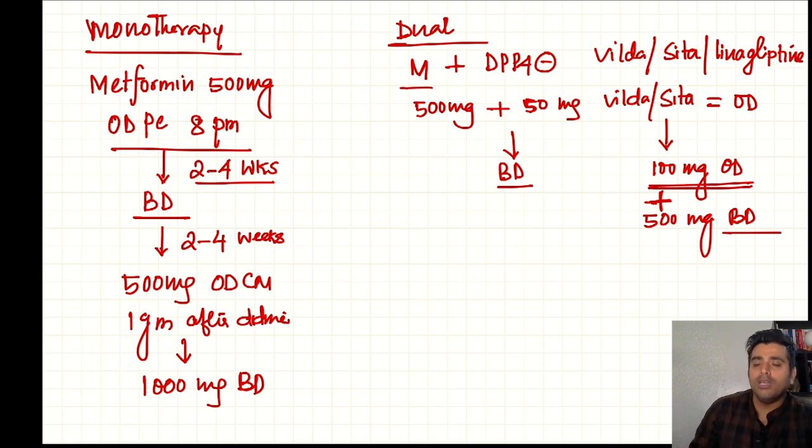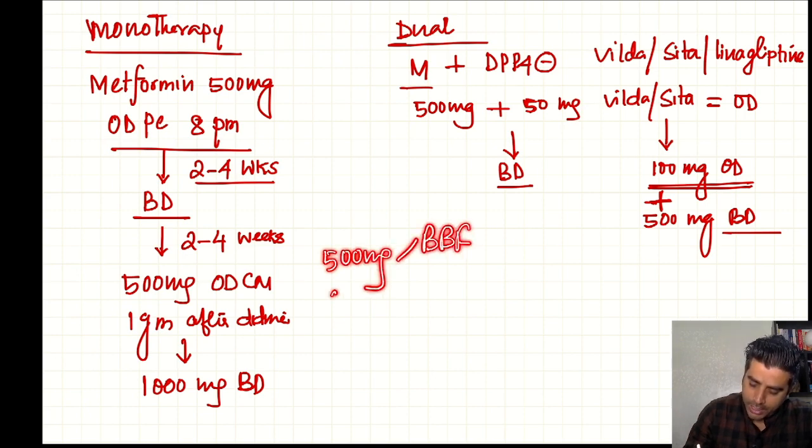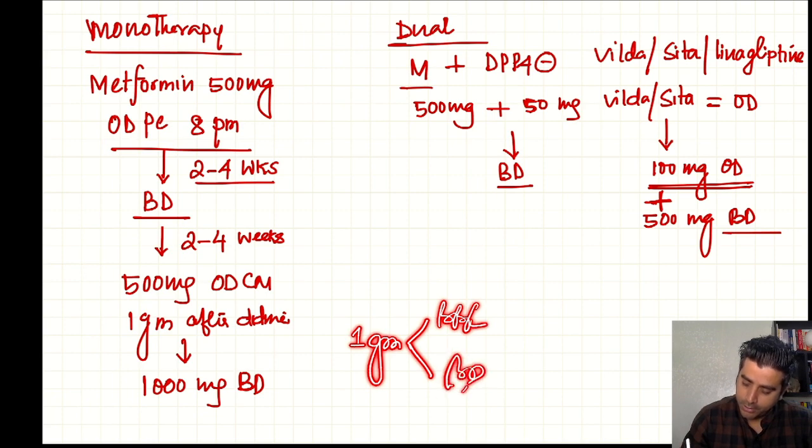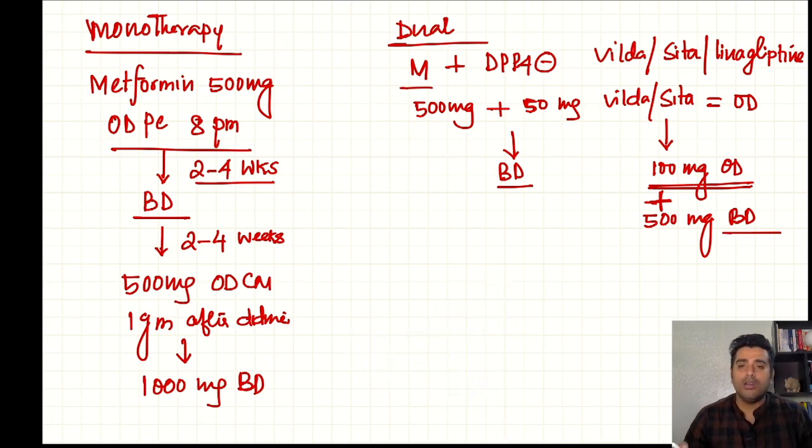Okay, and again if you see that it is also not working exactly, and not maintaining very well, then you can do 500 milligram before breakfast, and 1 gram before or after dinner, just along with the food. So we can give up to 2 gram. That is, if it is not controlled, then we can go 1 gram twice daily, before breakfast and before dinner. That is if you want to use metformin monotherapy.